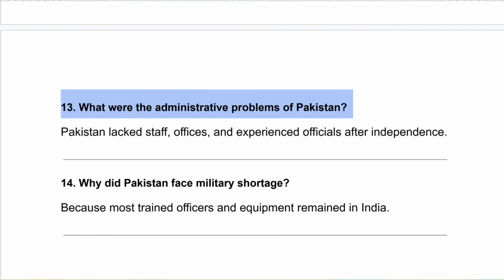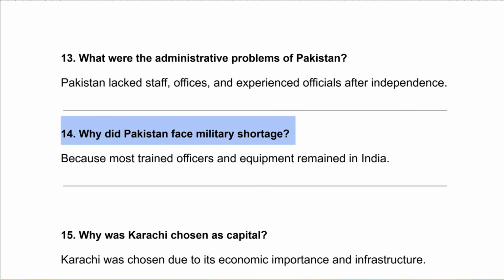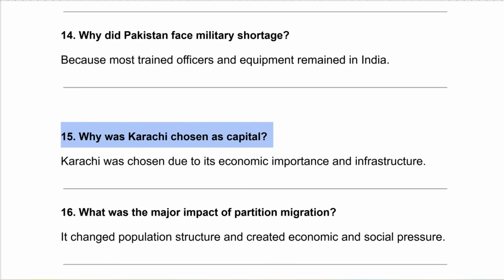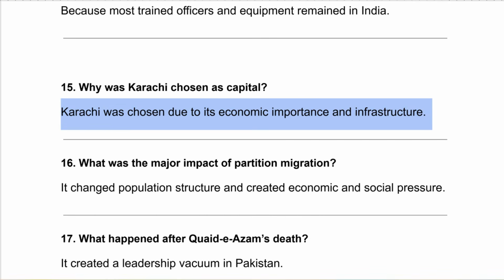What were the administrative problems of Pakistan? Pakistan lacked staff, offices, and experienced officials after independence. Why did Pakistan face military shortage? Because most trained officers and equipment remained in India. Why was Karachi chosen as capital? Karachi was chosen due to its economic importance and infrastructure.